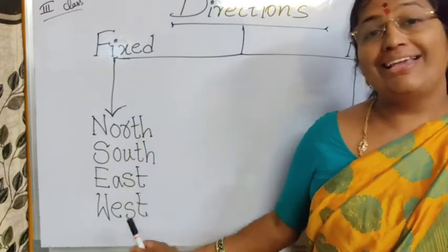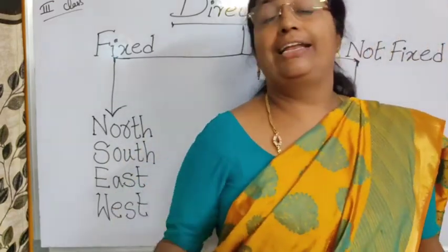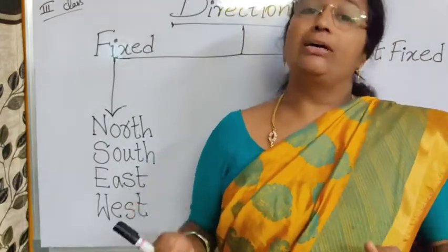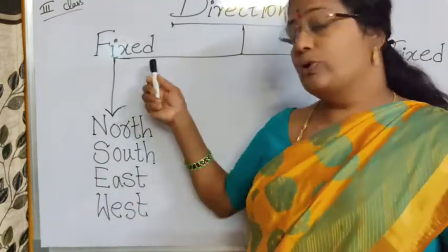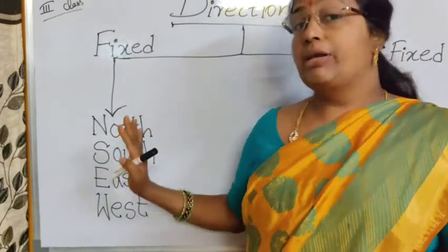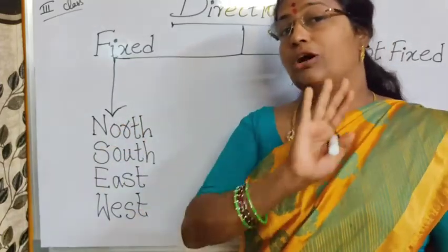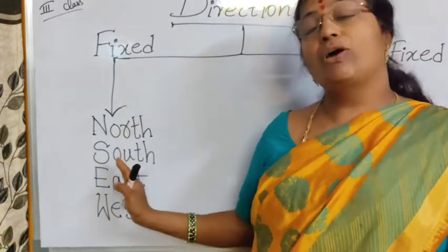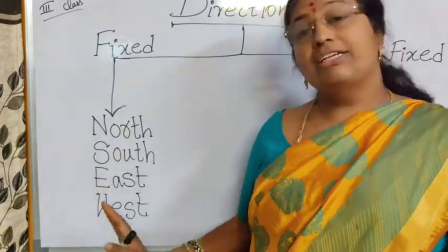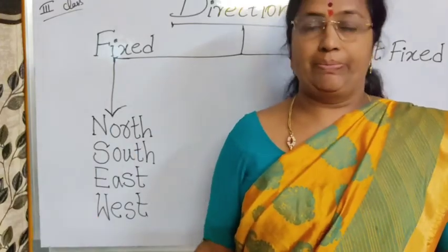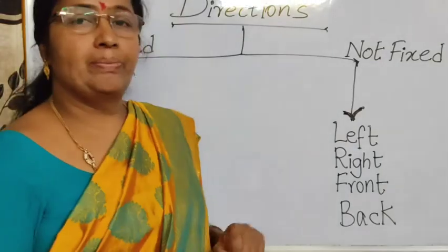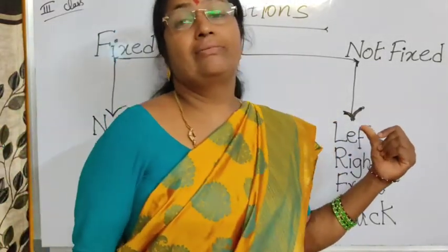North, south, east, west. When you are telling the directions to a place, when you are telling the way to a certain address, it is better to use the fixed directions, because these directions do not change. North will always be north, south will always be south, east and west will be the same everywhere. But when it comes to left, right, front, back, when can we use these?